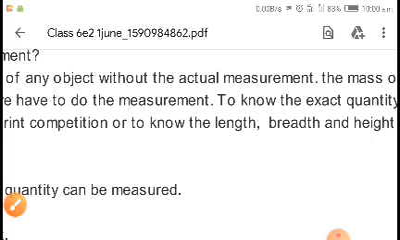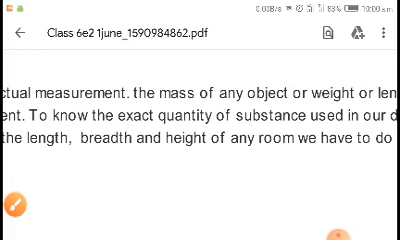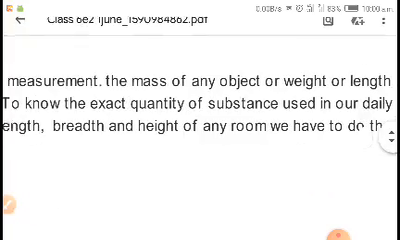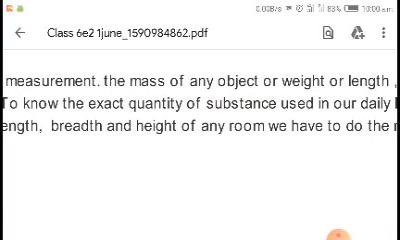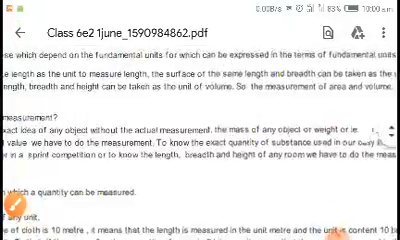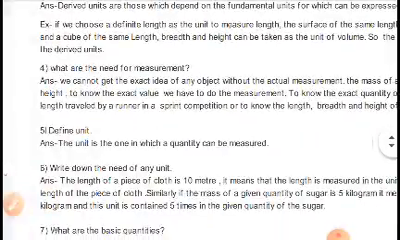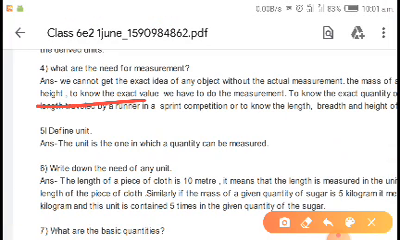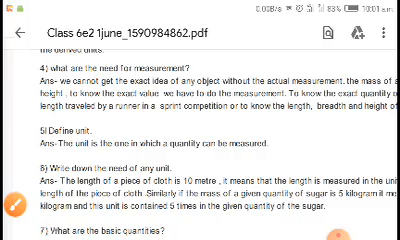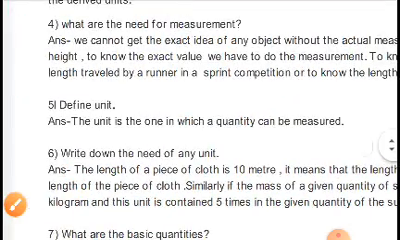That's why we have to measure things. Maybe the mass of any object can be measured, the weight or length, these things can be measured. Or also, suppose you want to know the height of anything, we have to measure that. It means, to know the exact value, you have to measure that thing.